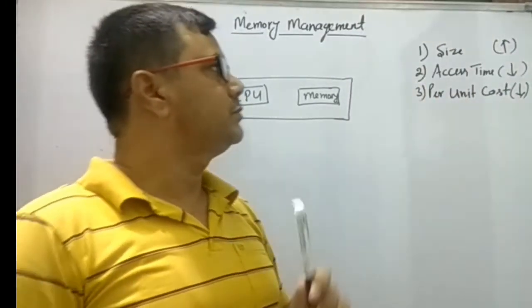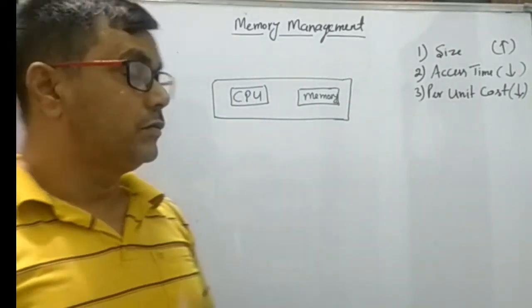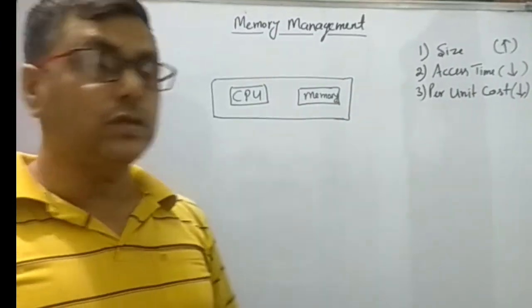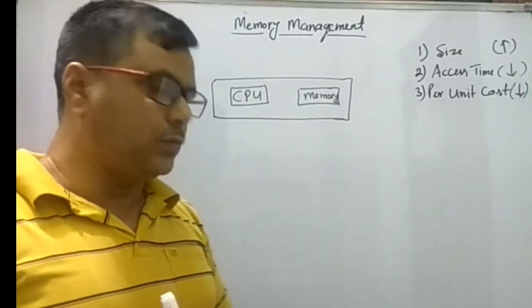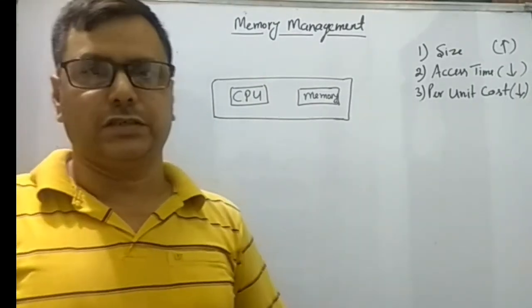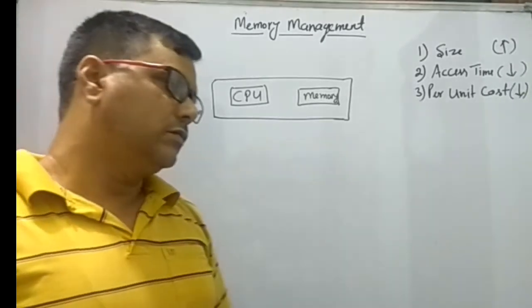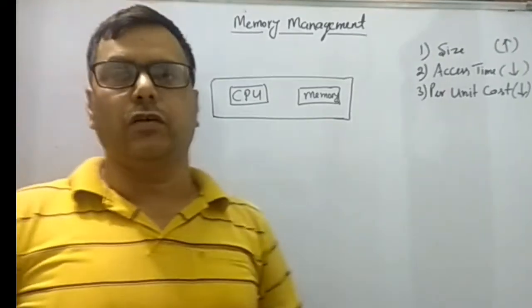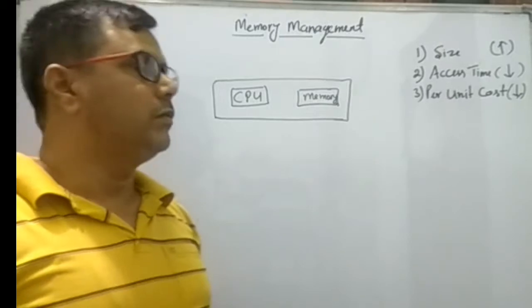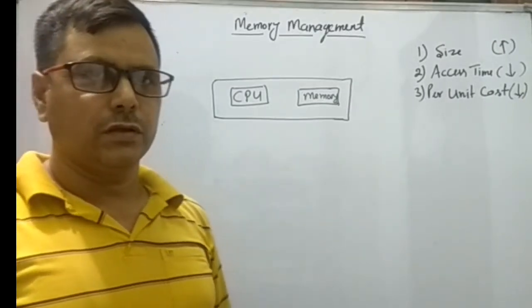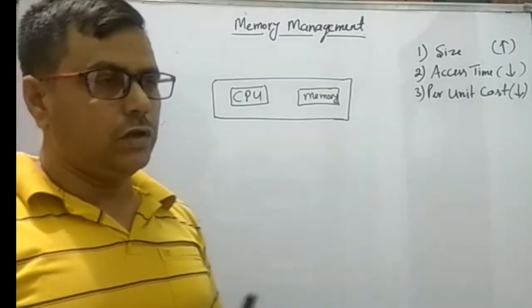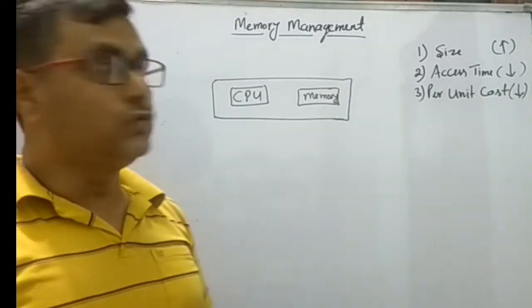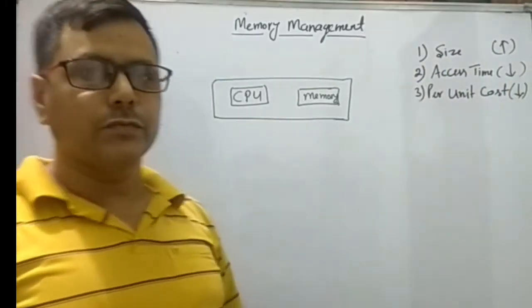One is the size of the memory. We always try to use a large size memory because, as per the GUI requirements, newly developed software always requires more and more memory space to store and to execute. So we always try to use a large size of memory.